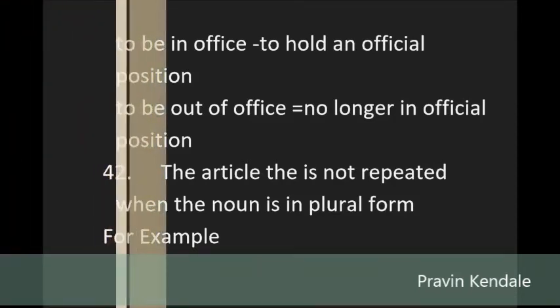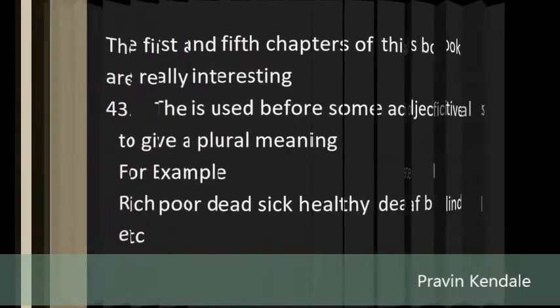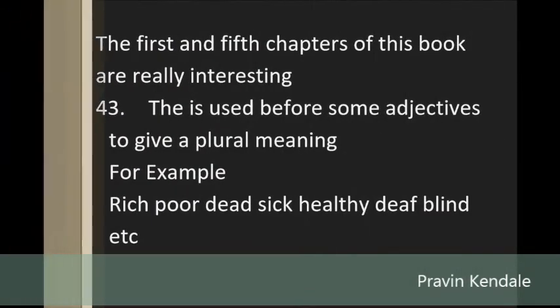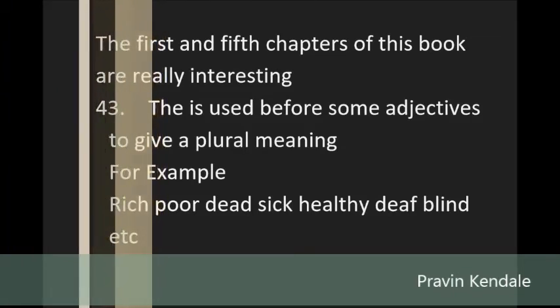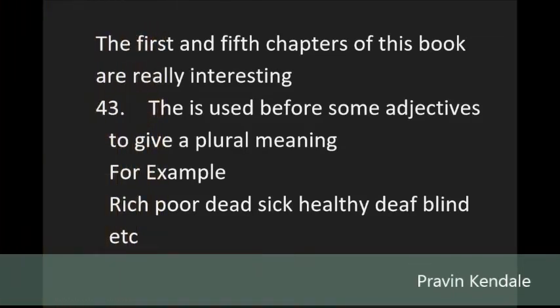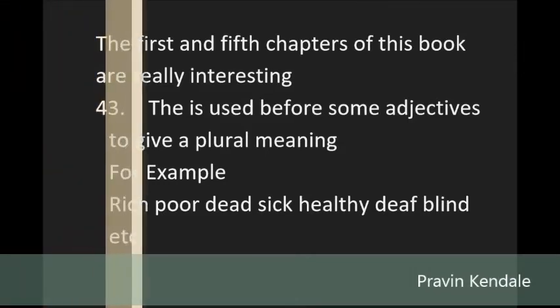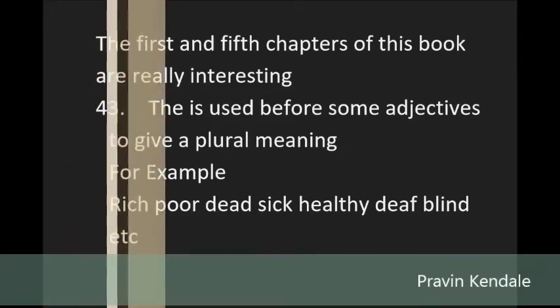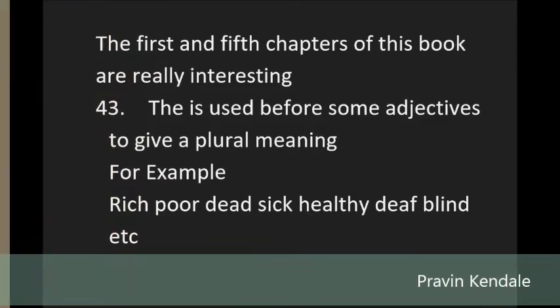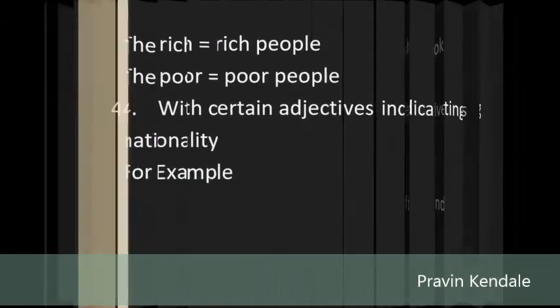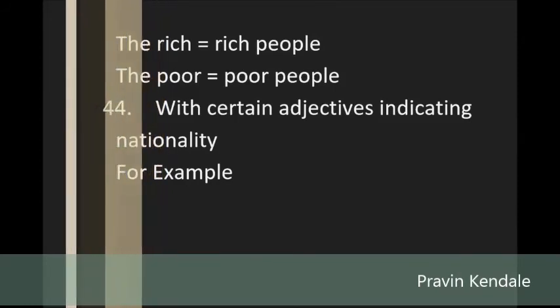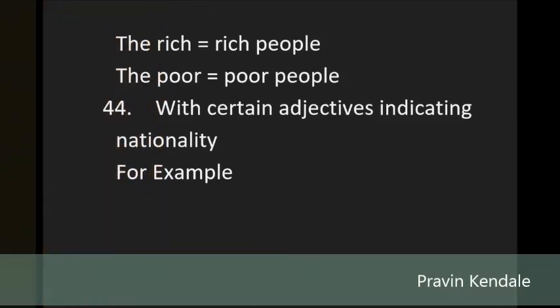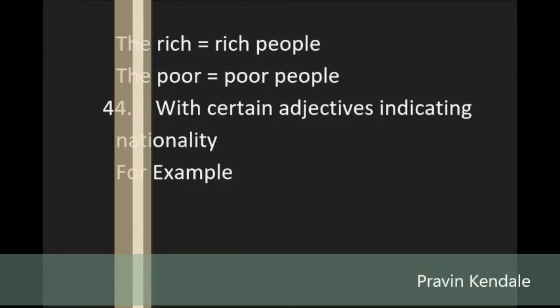43. The is used before some adjectives to give a plural meaning. For example, rich, poor, dead, sick, healthy, deaf, blind, etc. The rich equals rich people. The poor equals poor people. 44. With certain adjectives indicating nationality. For example, the Dutch, the Spanish, the Chinese, the Burmese, the English people, etc.